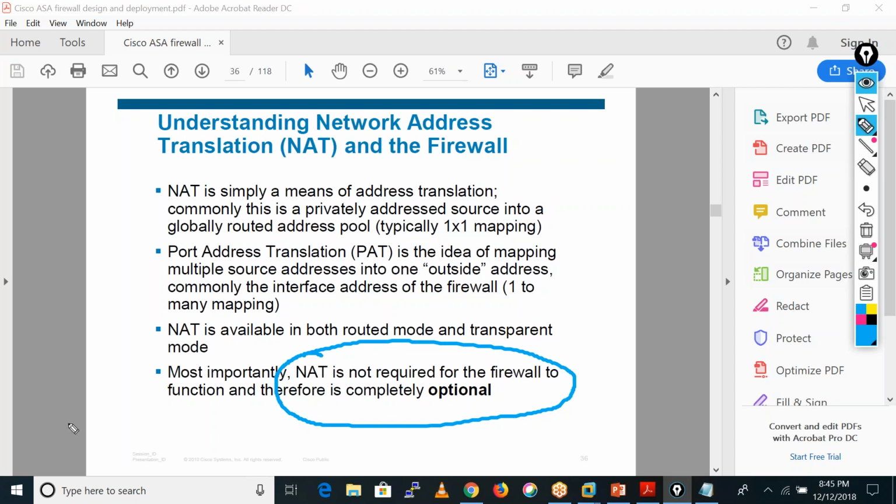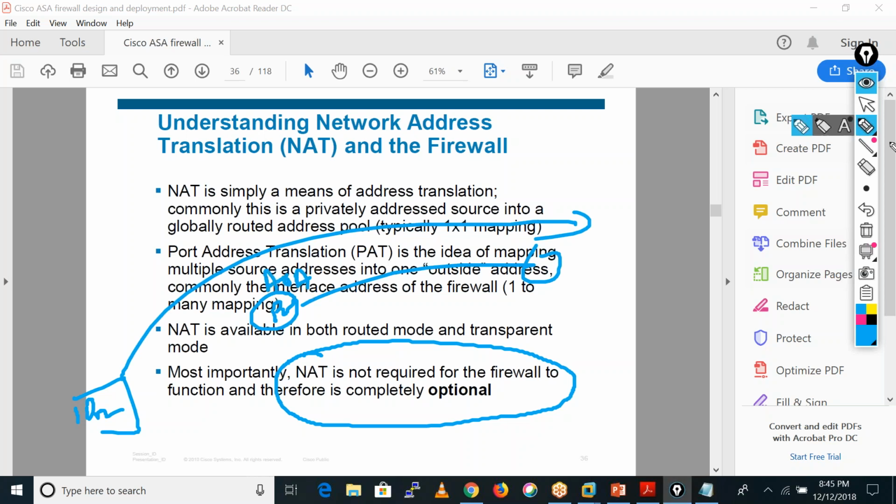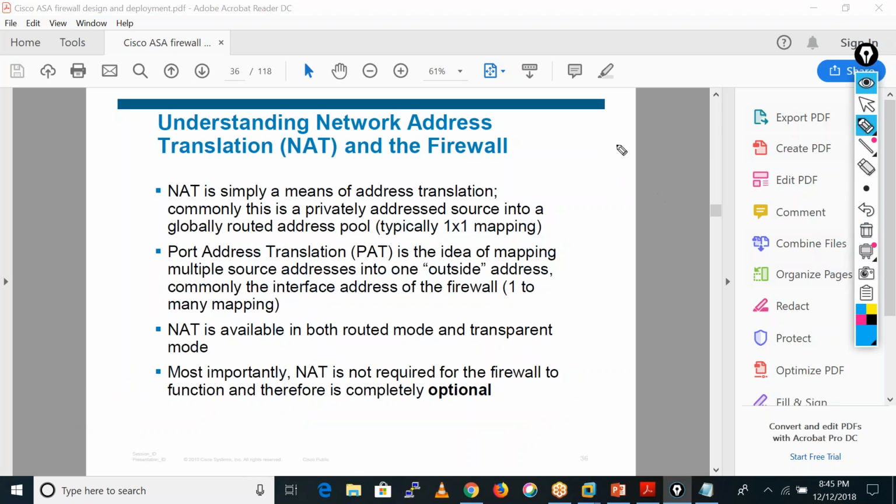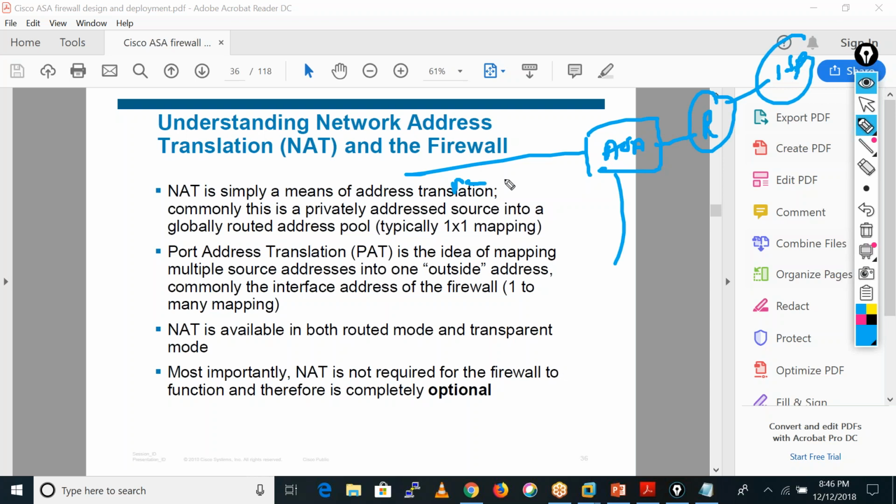But if we want to send traffic from a private cloud to a public cloud, at that time we need NAT if we are using this firewall. Sometimes what happens, let me draw one more diagram. You have a firewall, you have a router, and that router has connectivity with the internet ISP, and here you have inside users and DMZ users.